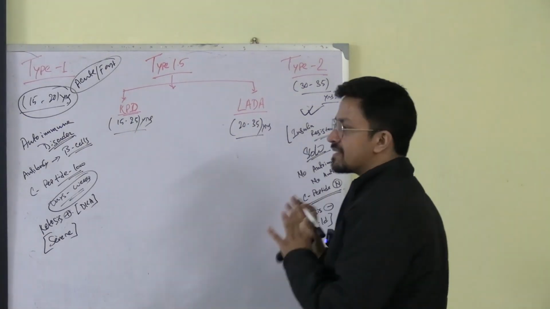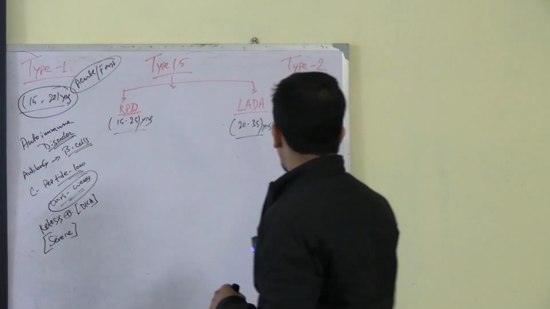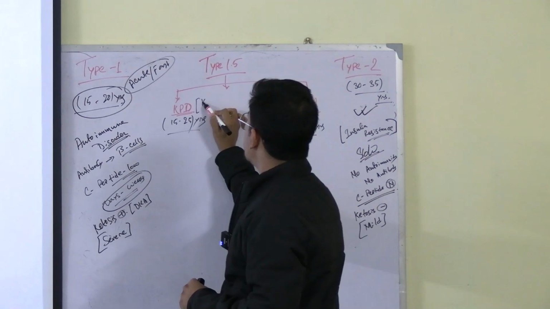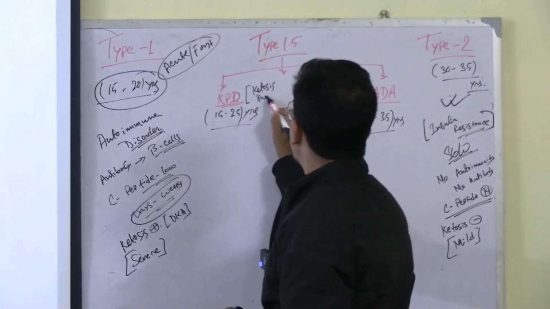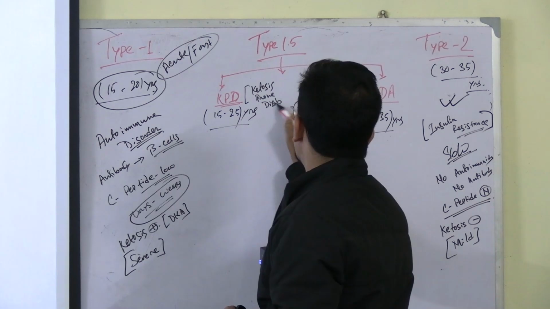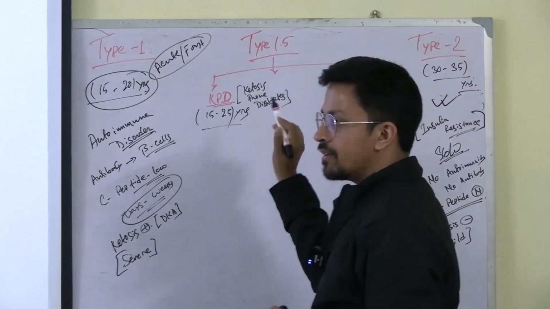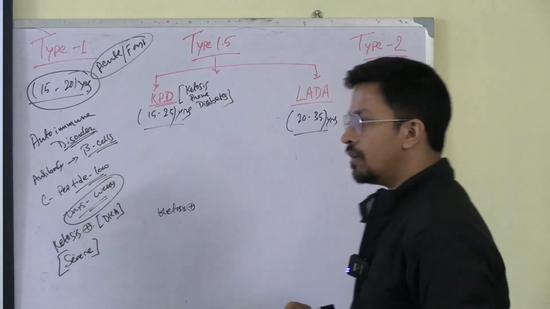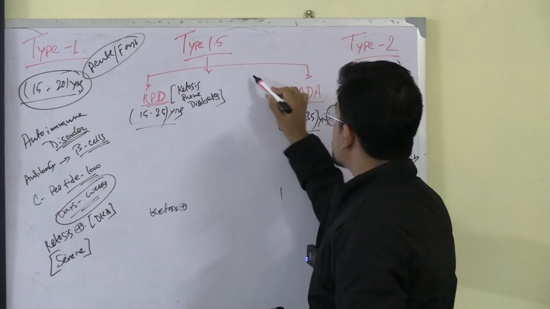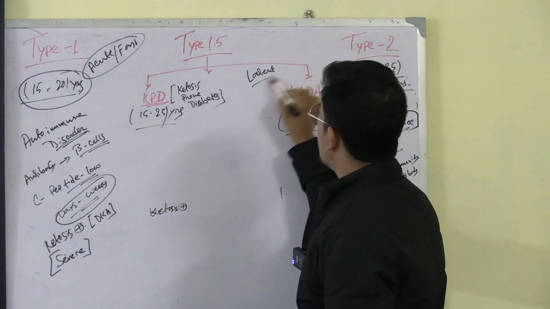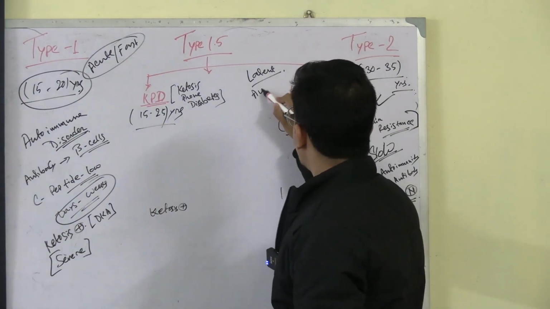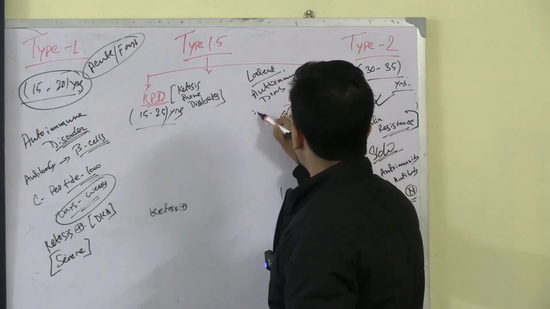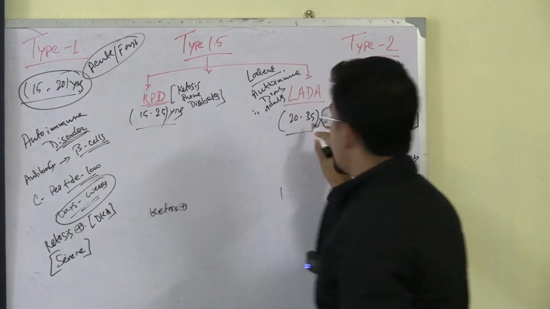Understood? Now KPD and LADA are a little confusing but very easy to understand. See, in type 1 there is ketosis happening, and over here the name is ketosis prone diabetes. That gives you an idea that ketosis will definitely be happening, so we write that ketosis is present. But in case of LADA, the name is what? Latent autoimmune diabetes in adults. Why adults? The age group is the adult age group.